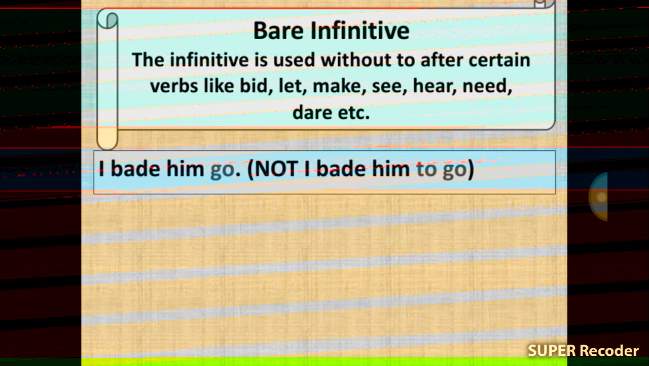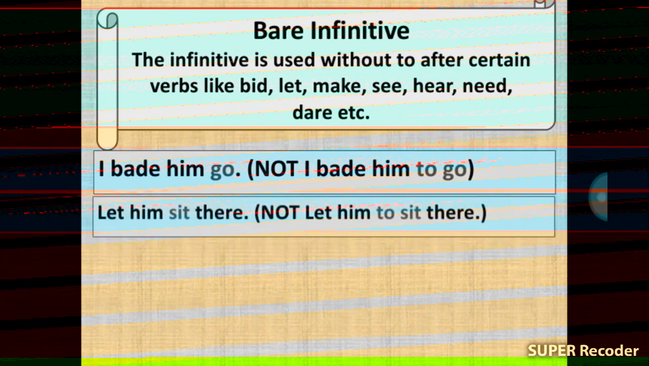I again repeat it. The infinitive is used without to after certain verbs like bid, let, make, see, hear, need, dare, etc. I bade him go, not I bade him to go. Let him sit here, not let him to sit here.